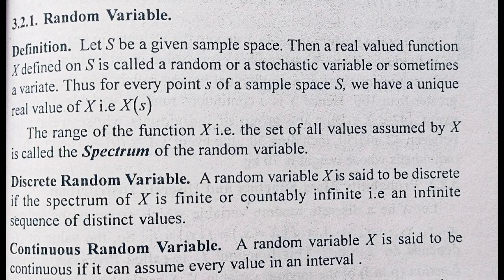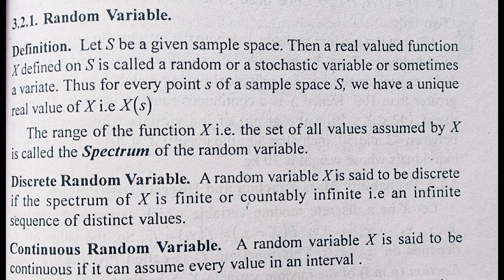In probability distribution, the first term that we come across is the random variable. We can define a random variable as a real valued function which assigns a real number to each sample point in the sample space. For example, in a tossing of a coin, we get two outputs, so here two random variables can be considered. Similarly, for tossing two coins, there will be four outputs.